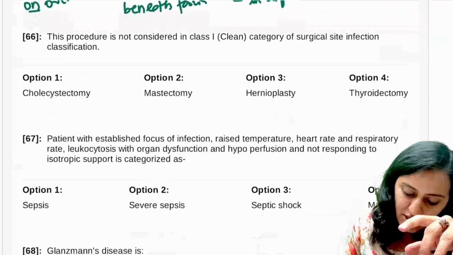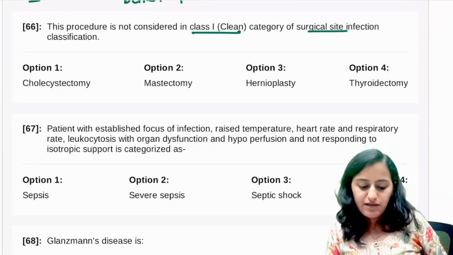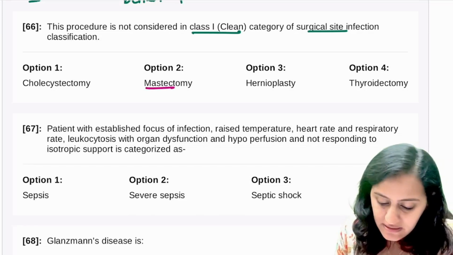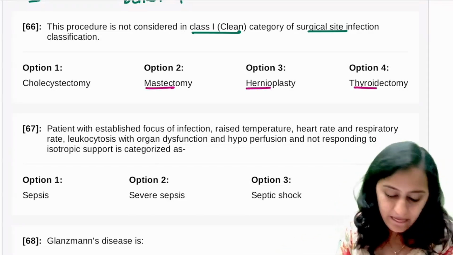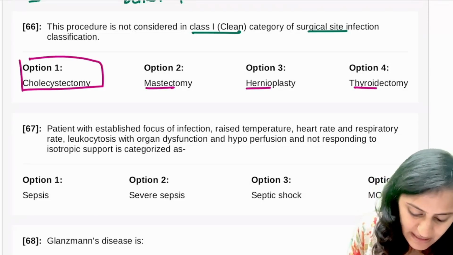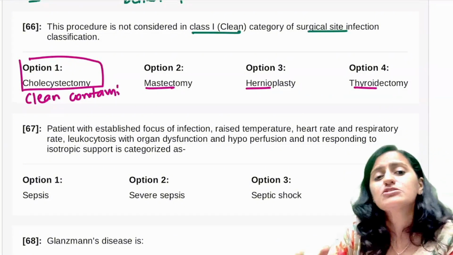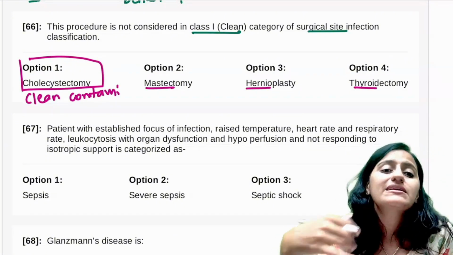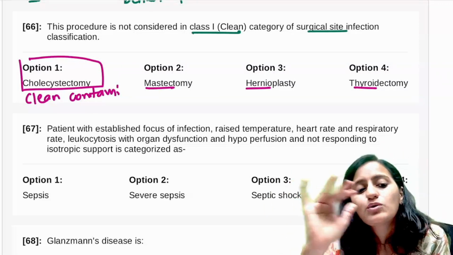What procedure is not considered in class 1? That is clean surgical site infection वाला classification. Breast, hernia, thyroid, all of these are clean. They are outside any tract. Okay. So cholecystectomy is clean, contaminated, the elective one. It is not a clean surgery. Thyroid, hernia, breast, that comes in clean, but not cholecystectomy.